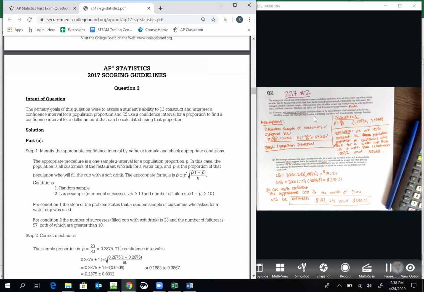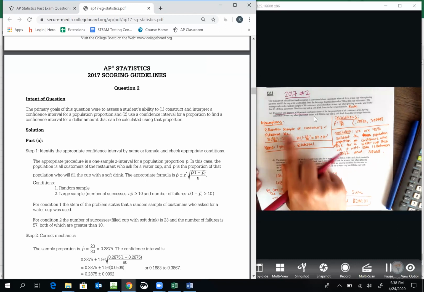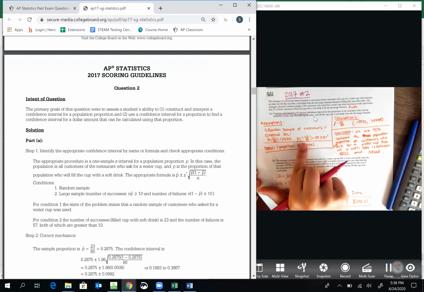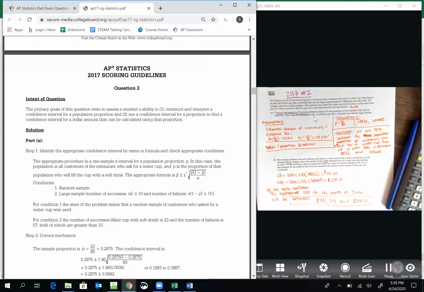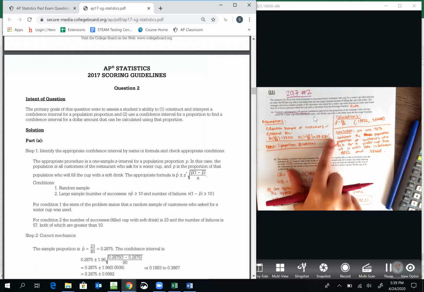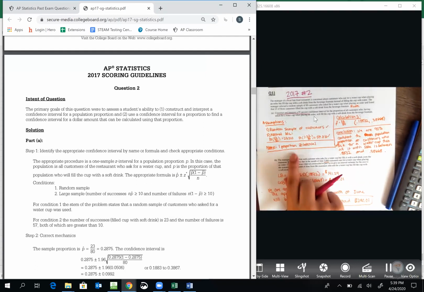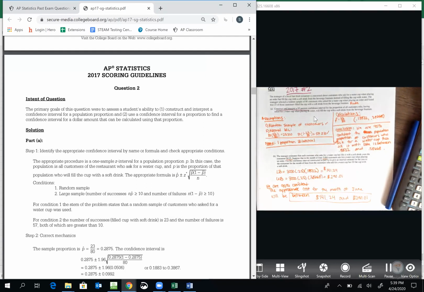Even though it didn't say find the assumptions or check the conditions, unless it explicitly tells you they've already been checked, you have to check them. So my 2 assumptions, the first is that I have a random sample of customers, or SRS of customers. And then the sampling distribution is approximately normal because n times p and n times 1 minus p, I show what they're equal to, and then they're greater than or equal to 10. I include the name of my procedure. Remember, that's extremely important. We're putting the name instead of putting the formula. So you have to have the name.